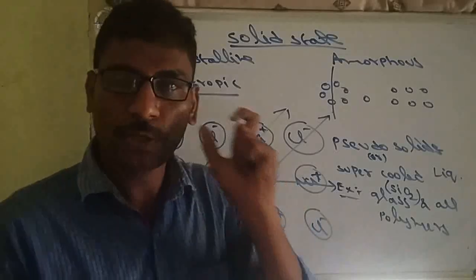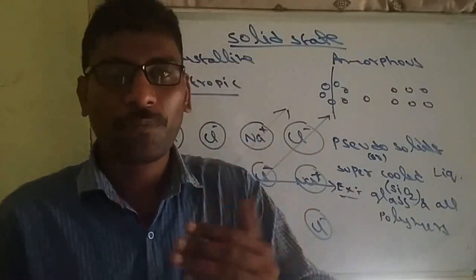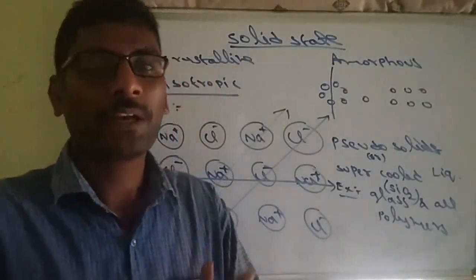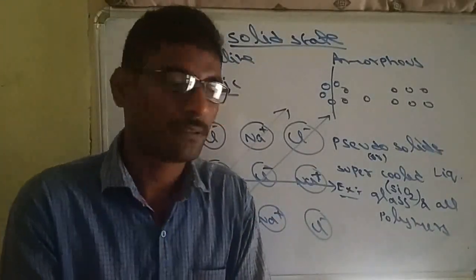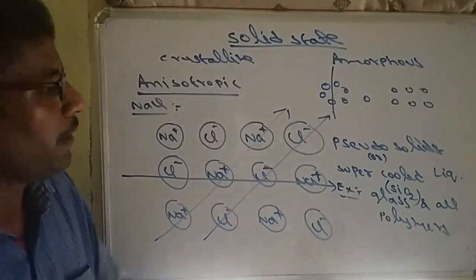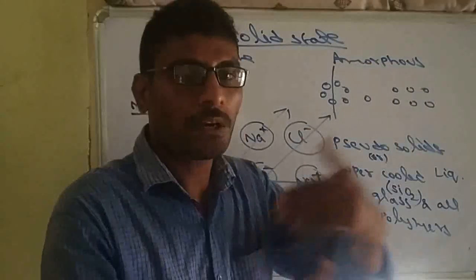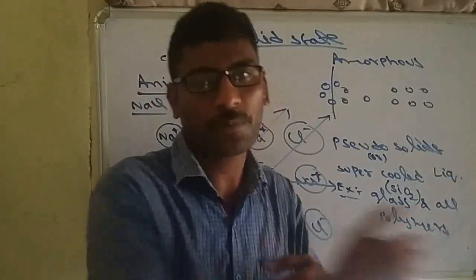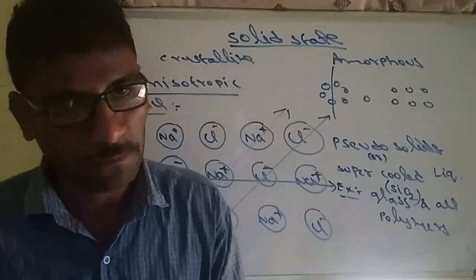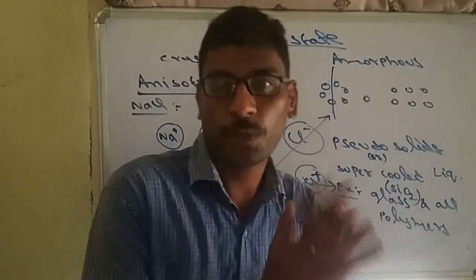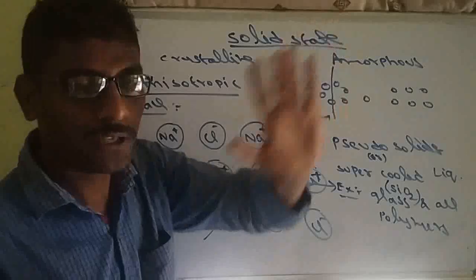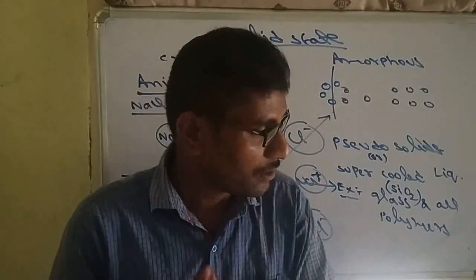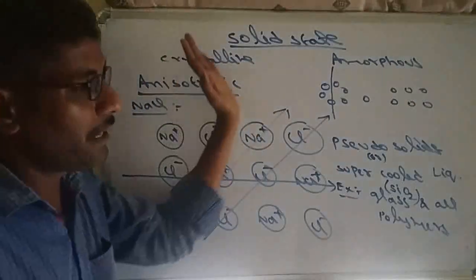The statement of anisotropic: it is the exhibition of different physical properties like resistance or refractive index in different directions. But here in amorphous solids, particles continuously change their position. So due to that, in any direction we observe, the values must be the same. Such properties are called isotropic. Amorphous are isotropic, whereas crystallines are anisotropic. So these are some basic differences between crystalline and amorphous.